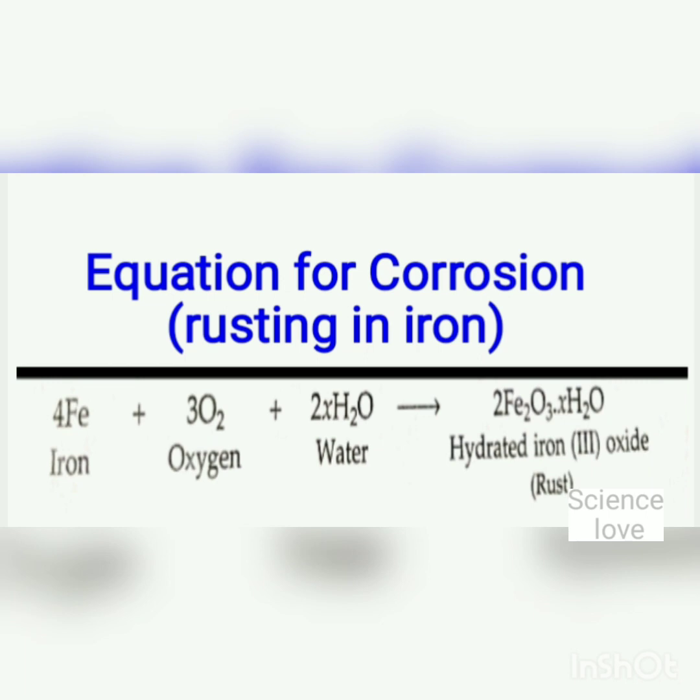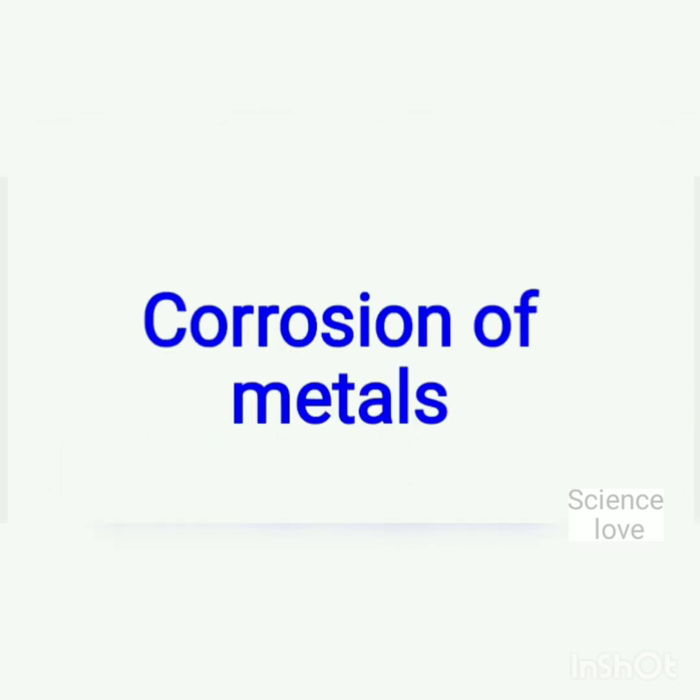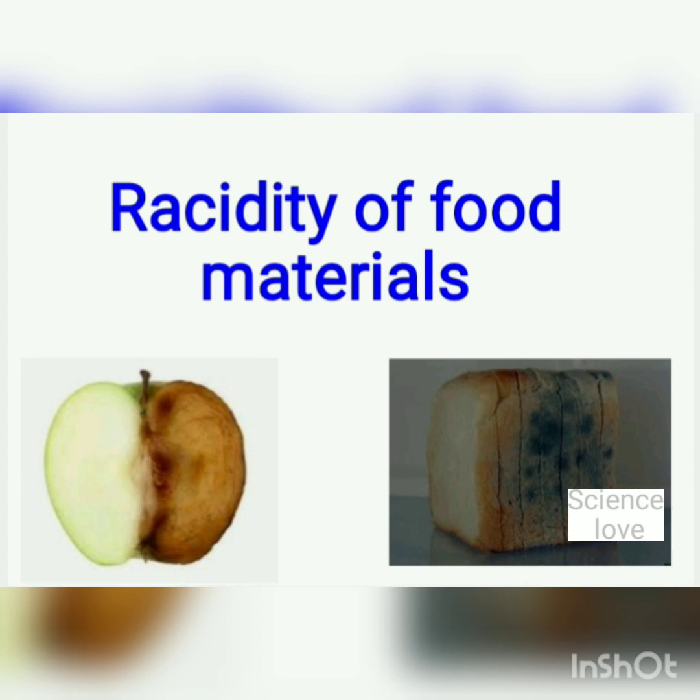Fe2O3.XH2O, where X means the water molecules in rust can be fewer or more. So students, now you know that corrosion weakens the iron object and cuts short its life. After corrosion, we will take a second example of the effect of oxidation reactions in our daily life, and it is rancidity